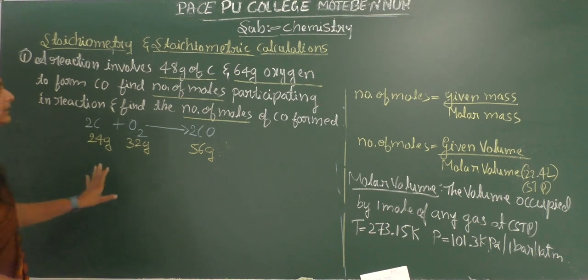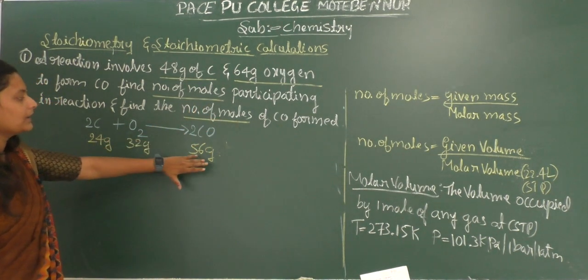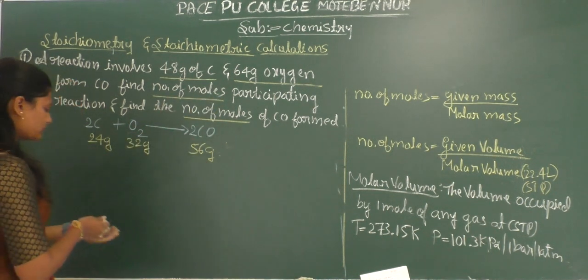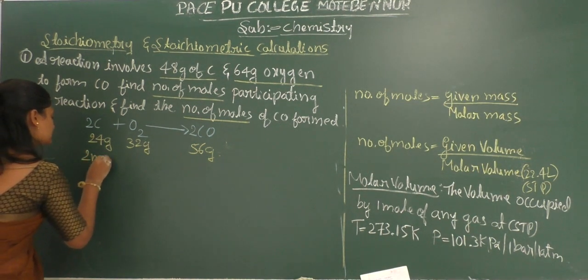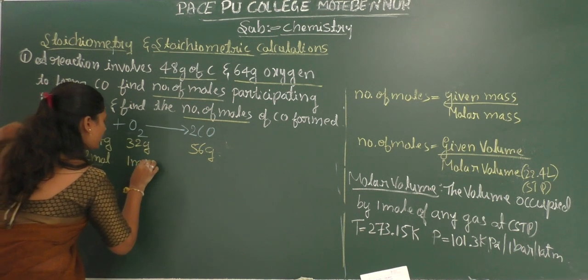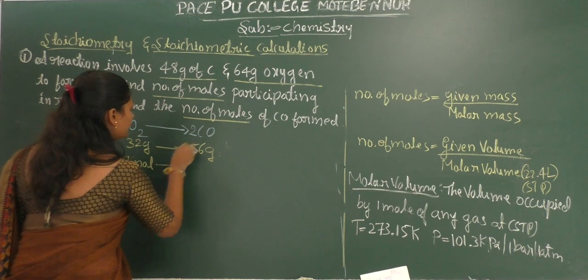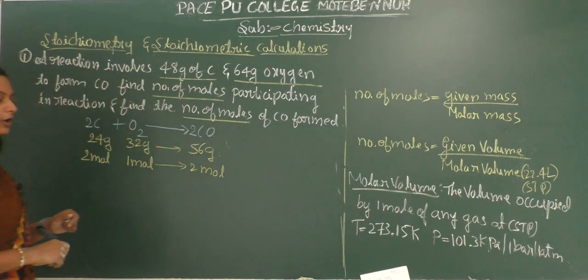But we have to find the amount in terms of moles. We already know that 2 moles of carbon react with 1 mole of oxygen to form 2 moles of carbon monoxide.